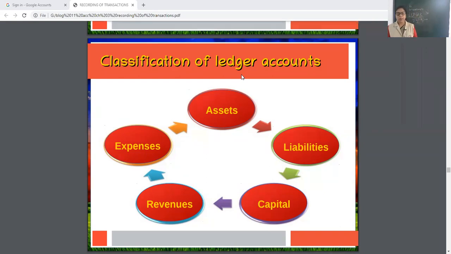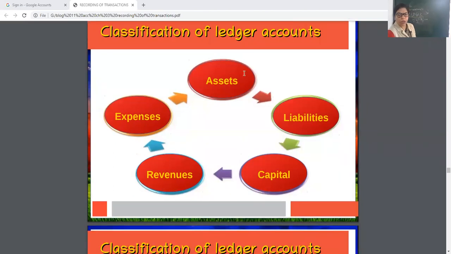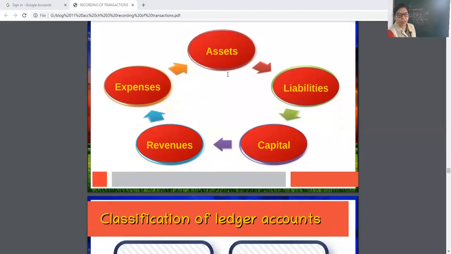Then capital means the amount invested by the businessman. Revenues means earnings of the businessman. And expenses means the expenses for maintenance, like salary paid, electricity bill paid, advertisement expenses paid. So all the accounts are classified broadly in 5 types.